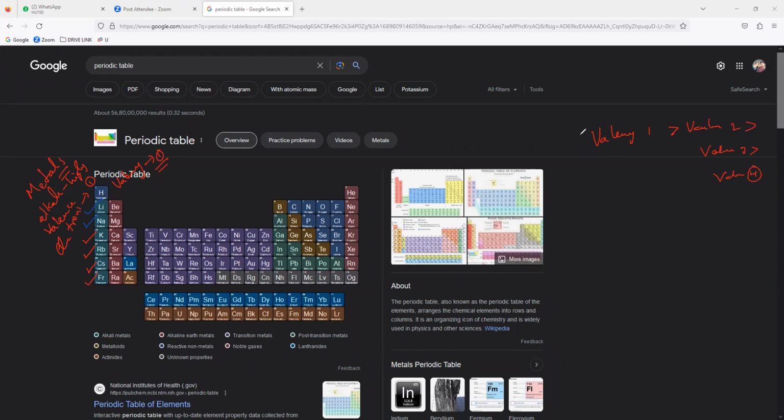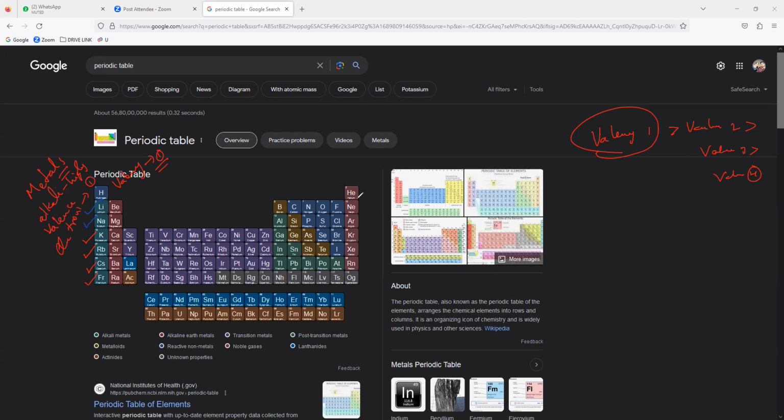Do you all understand what I am speaking, everybody? So who is more reactive? The elements whose valency is how much? Valency 1 is more reactive than 2 and 3.